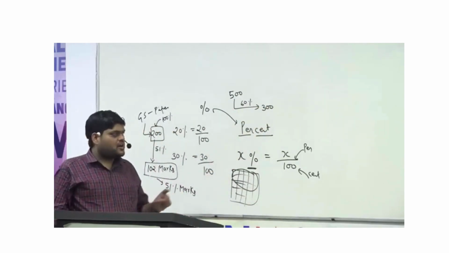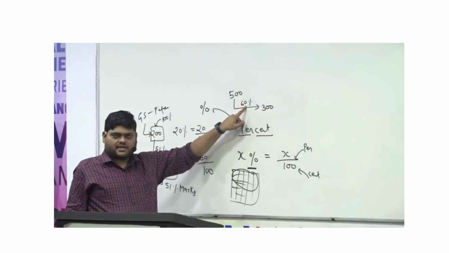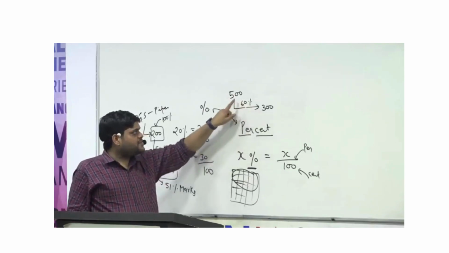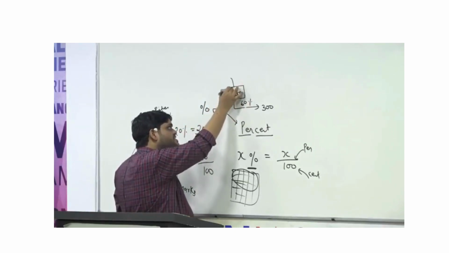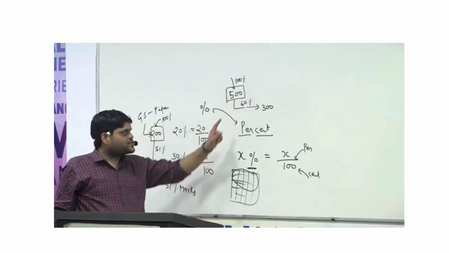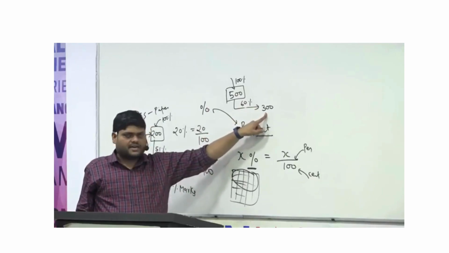So this 300 is 60%, and 60% is with respect to what? With respect to this 500. So this 500 is representing 100% and a student who scores 60% marks has 300.